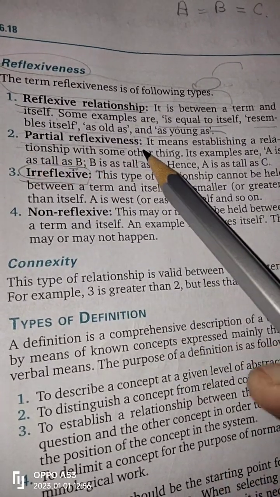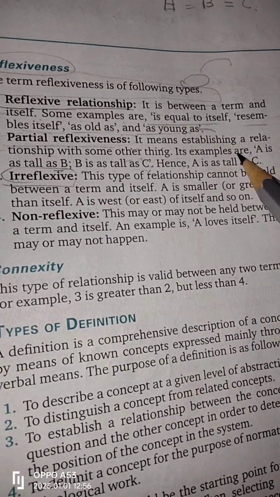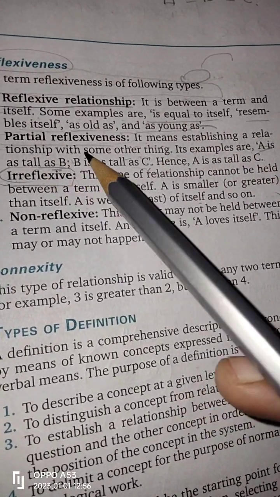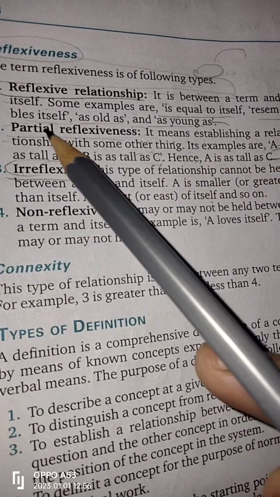Partial reflexiveness means establishing a relationship with some other thing. Its examples are: A is as tall as B, B is as tall as C, hence A is as tall as C. So it's called partial reflexiveness.